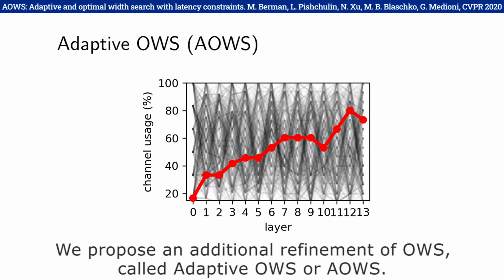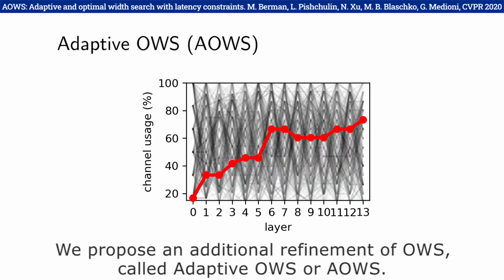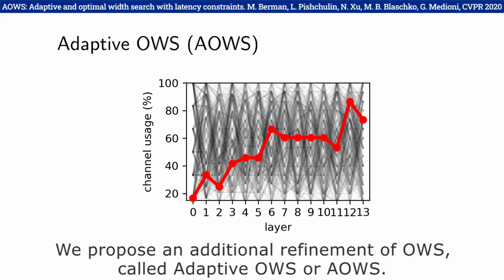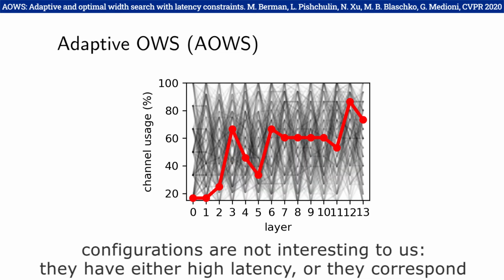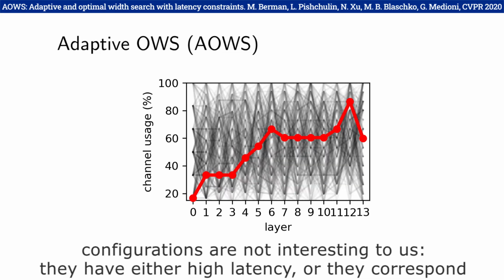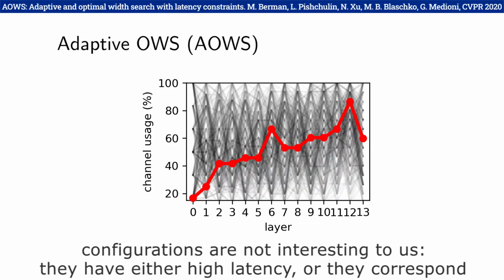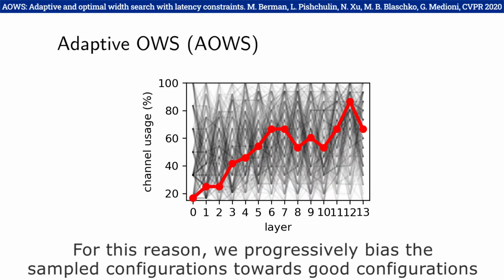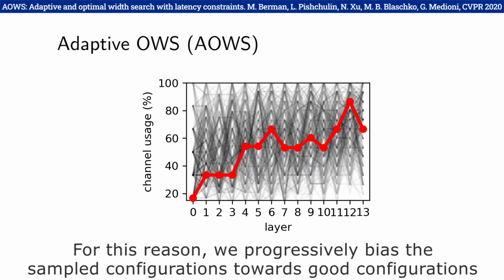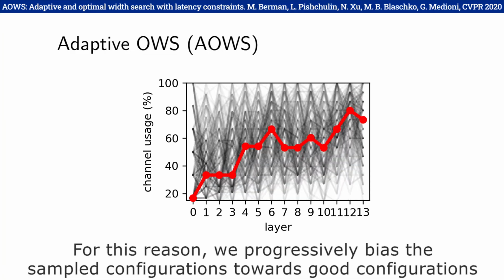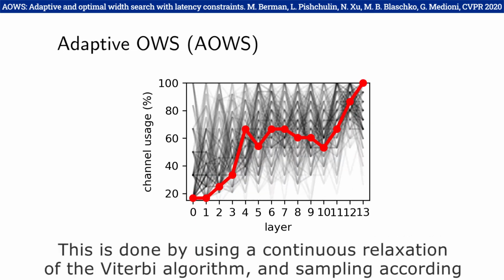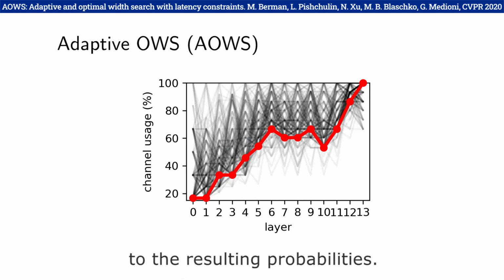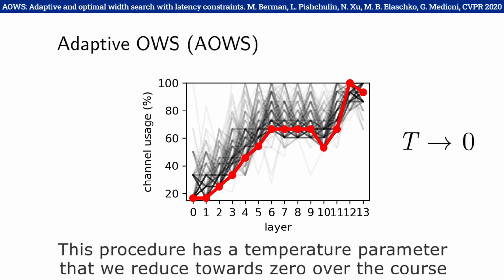We propose an additional refinement of AOWS called Adaptive AOWS, or A-AOWS. It relies on the intuition that during the training of the slimmable model, many sampled configurations are not interesting to us. They have either high latency or they correspond to high estimated error. For this reason, we progressively bias the sampled configurations towards good configurations according to our objective. This is done by using a continuous relaxation of the Viterbi algorithm and sampling according to the resulting probabilities. This procedure has a temperature parameter that we reduce towards 0 over the course of the training.